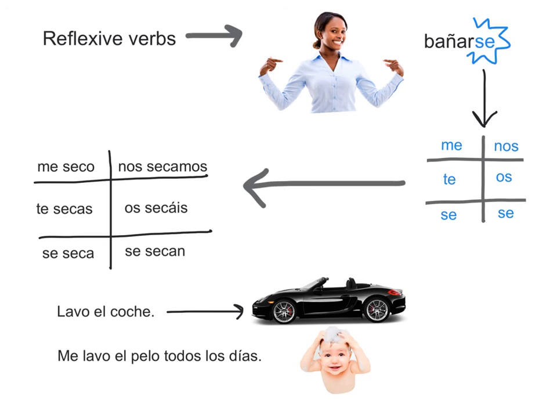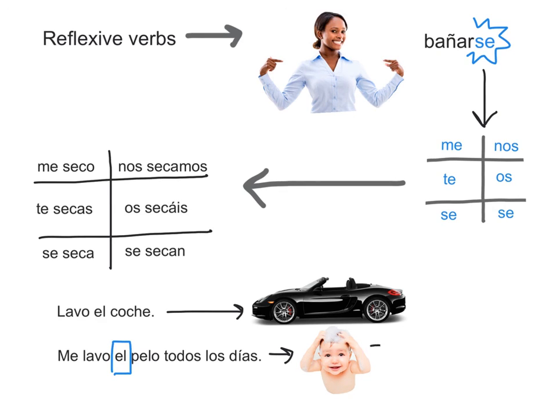Me lavo el pelo todos los días. Remember that with body parts and clothing, we always use the definite article with reflexive verbs. So me lavo el pelo means I wash my hair, even though we use a definite article el.